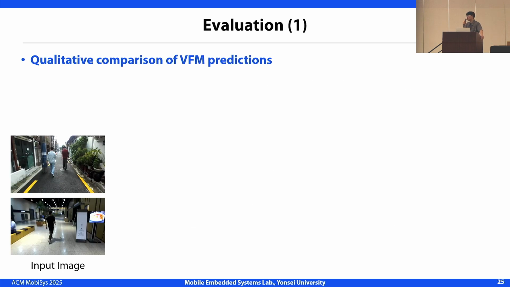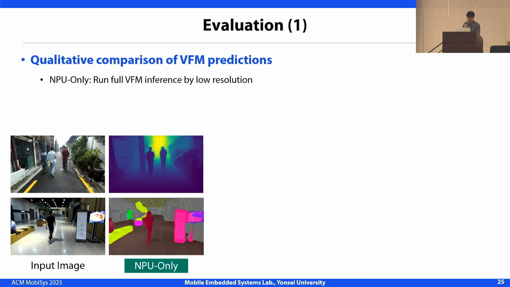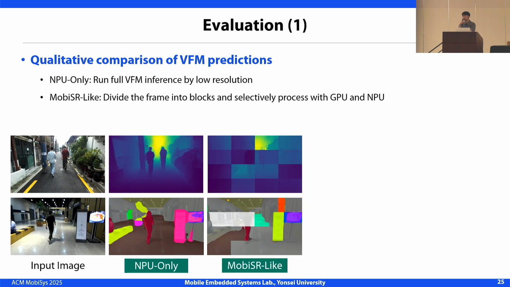First, we show a qualitative comparison of VFM predictions across different baselines. NPU only runs full VFM inference at low resolution, which suffers from low resolution artifacts. MobiSys originally divides the frame into several blocks and selectively does super resolution across CPU, GPU, and NPU. We slightly modified its approach to process each block across GPU and NPU, named MobiSys-alike, which introduces blocky artifacts due